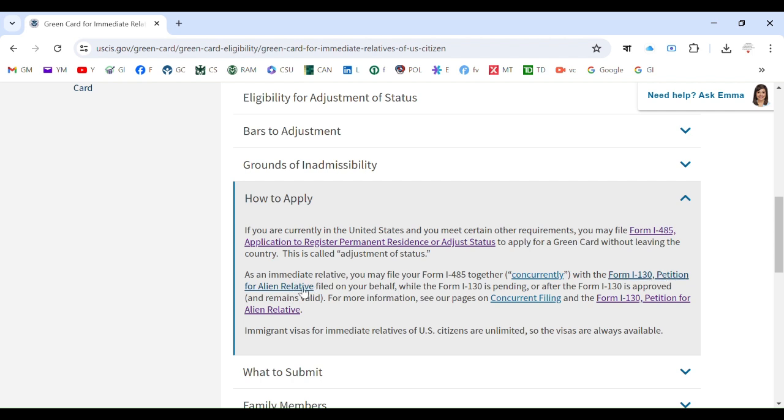This is the first stage, Form I-130, and the second stage is Form I-485, which will eventually get approved after you get approval for I-130, because this form is just to adjust the status. It is not like you have to get approval or something. It is just an adjustment. So you do this first, and secondly this one. But in this case, as an immediate relative, you can file them together. Not everybody gets this advantage, but you do. So it is your choice.